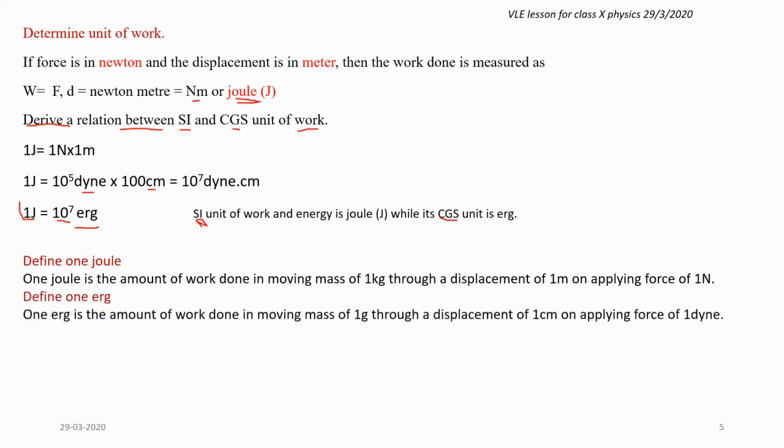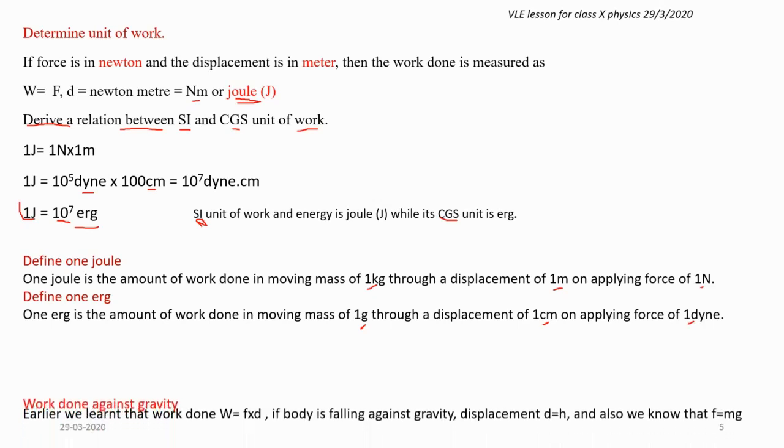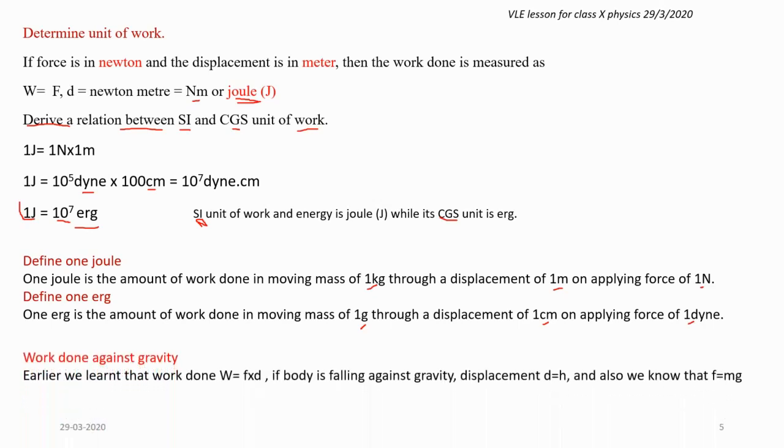If you just remember one of these definitions, you just need to replace 1 kg by 1 gram, 1 meter by 1 centimeter, 1 Newton by 1 dyne. So let us read it once. 1 erg is the amount of work done in moving a mass of 1 gram through a displacement of 1 centimeter on applying a force of 1 dyne. That's all. I hope you will remember it later on.